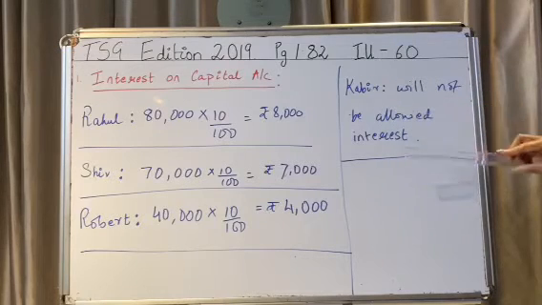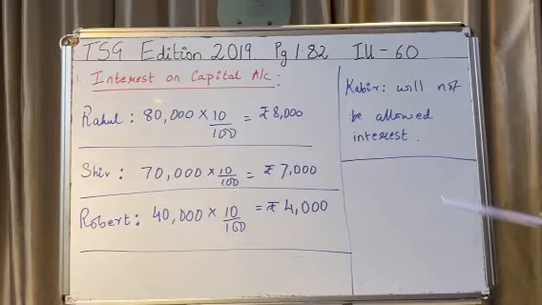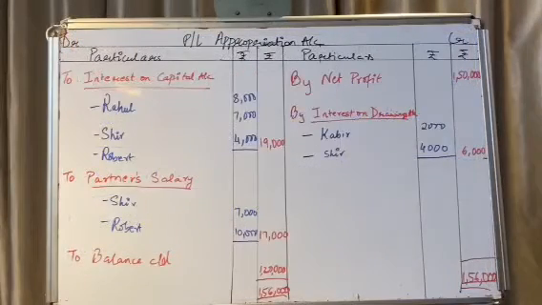Now, since Kabir had a debit opening capital balance, he will not be allowed an interest on his capital account. Now, the PL appropriation account, I am going to explain in two parts, since I need to explain and show the distribution of profits amongst the partners.